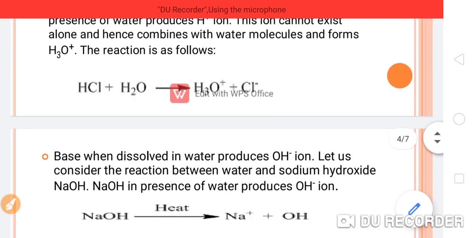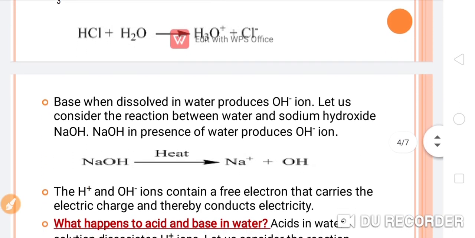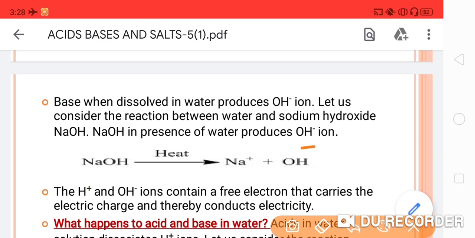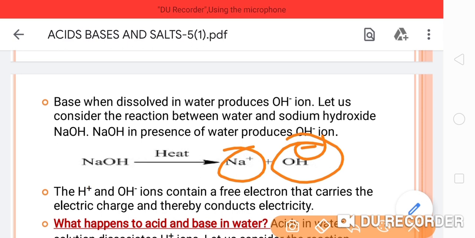Now next, bases. If we talk about bases, when dissolved in water they produce OH negative ions. Let us consider the reaction. Suppose there is sodium hydroxide and you have dissolved it inside the water, so it will convert into Na positive and OH negative ions. Here also ions are forming. Due to the formation of these ions, both acids and bases are responsible for showing conductance of electricity.